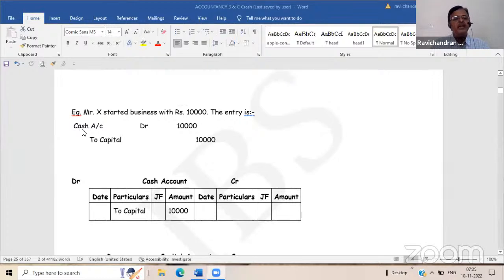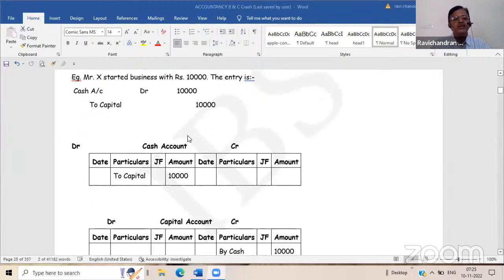In the journal entry, cash account is debited. So in the cash account, we have to select the debit side of the cash account, because here it is debited, and there we will record with the prefix to capital 10,000. Similarly, in the journal entry, capital is credited. So in the capital account, you have to select the credit side, and by cash, you will record by cash 10,000.